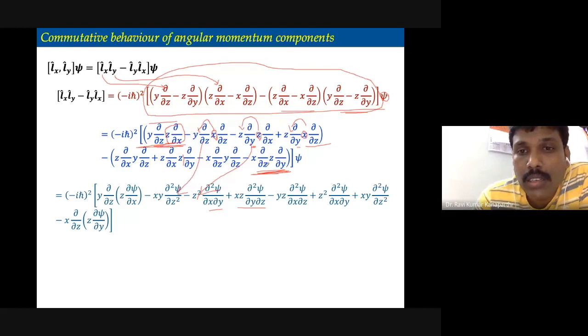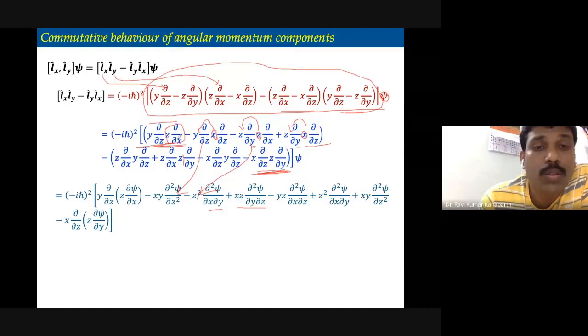In this case, z is one function, the other one is dou upon dou y. Similarly, here it is z and the other function is dou upon dou y. So these 2 things have to be split, but for the rest of the things you can just do the shuffling I have mentioned, and the remaining thing you just keep as such. Okay, that is what is done here.